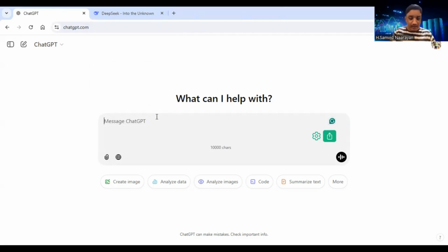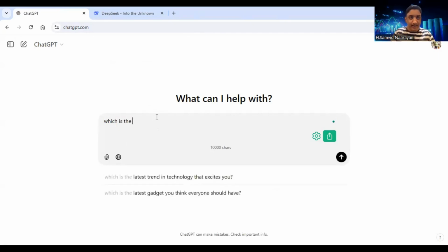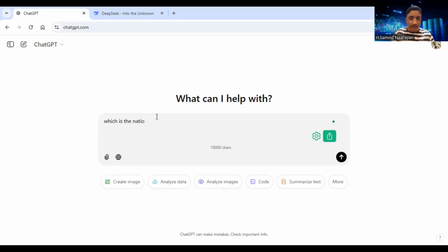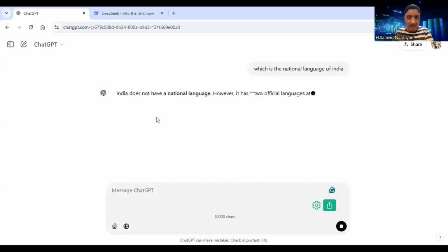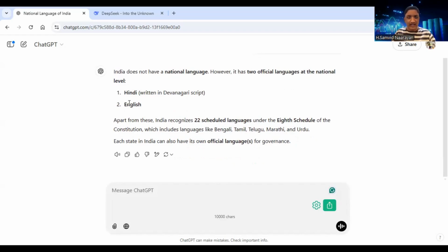The first question that we are going to ask is, which is the national language of India? Of course, we know that India does not have a national language, but let us see what response it's giving. It says India does not have a national language, and that the official languages are Hindi and English, and it also talks about scheduled languages in the 8th Schedule of the Constitution, which most of us may know.